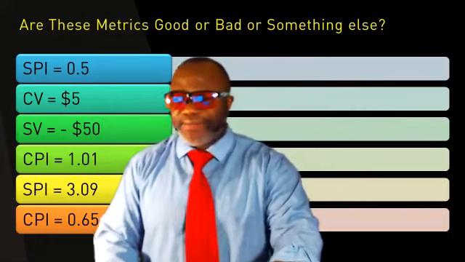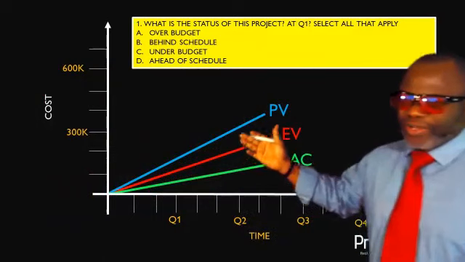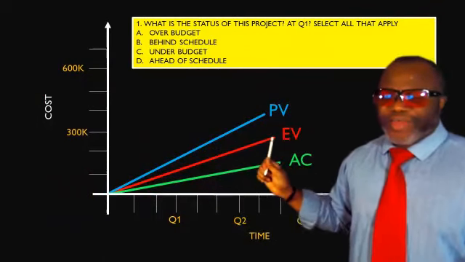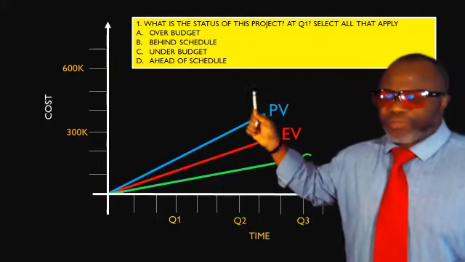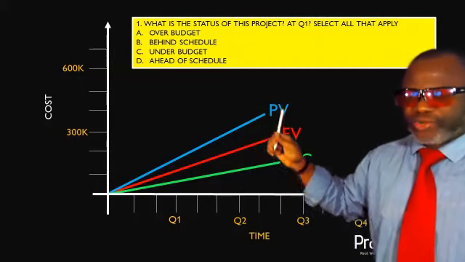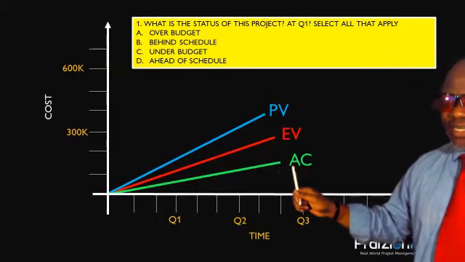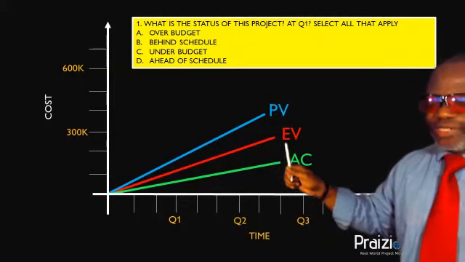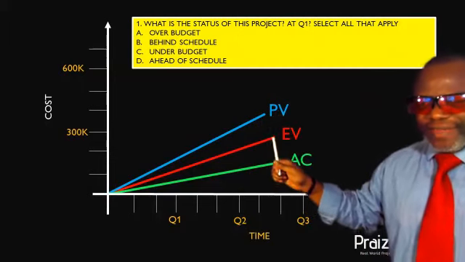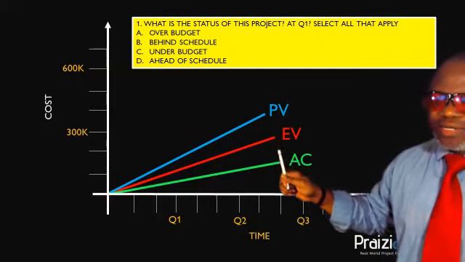Now, the final thing I want to show you about the exam, could you get something like this? It's possible. You could get something like a graph, earned value graph. The bottom line is this: earned value is king. You always want your earned value to be above. If your earned value is under planned value, it's unfavorable to schedule. If your earned value is above actual cost, that is actually favorable to cost. So in this case, you can see you are behind schedule, that's the right word, behind schedule, and you are under budget.